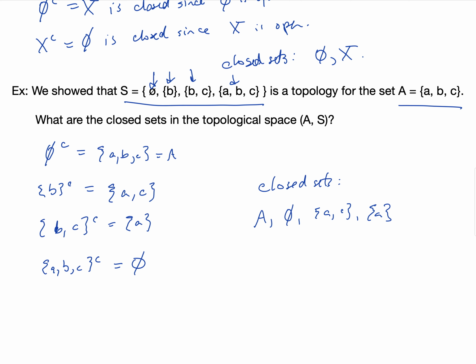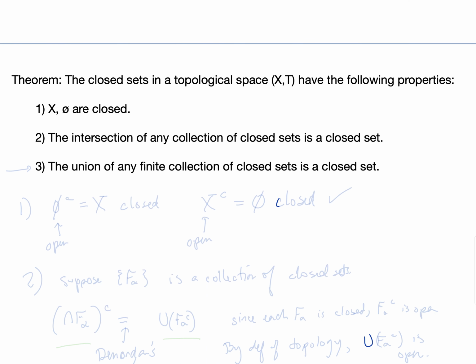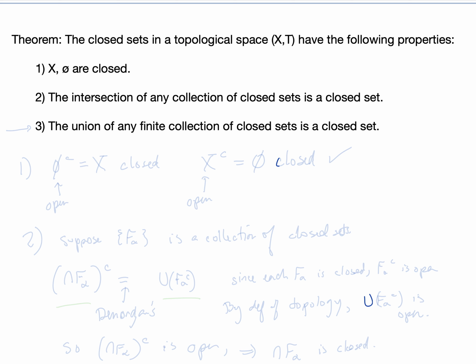Here is a theorem about closed sets in a topological space. Closed sets in a topological space always have the following properties. First, the entire set X and the empty set are always closed. We saw that in each of the examples we looked at above. Let's just see why one is true. The complement of the empty set is the entire set X, and because the empty set is open, that means that the set X is closed.